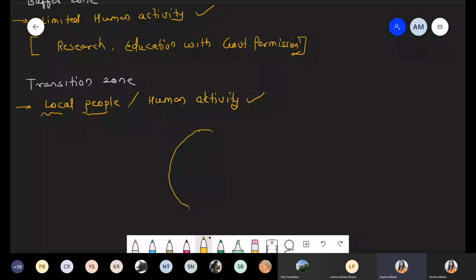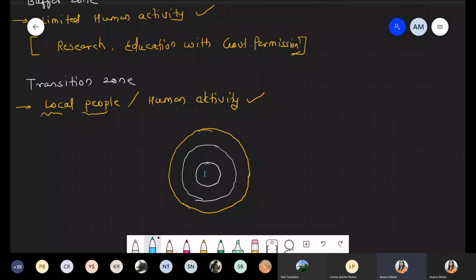That zone is divided into three parts: the central portion, the surrounding portion, and the last one, the transition zone. I'm giving them number 1, number 2, and number 3. Number 1 is the core area, where human activities are not allowed. Number 2 is the buffer zone, where limited people can be allowed, but with government permission. And the last one is the transition zone.